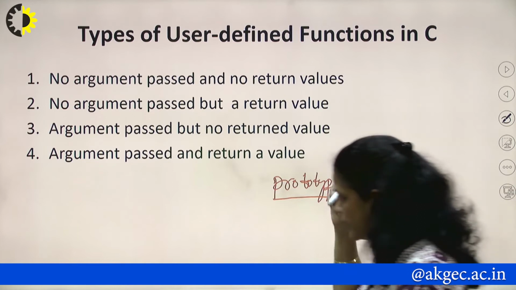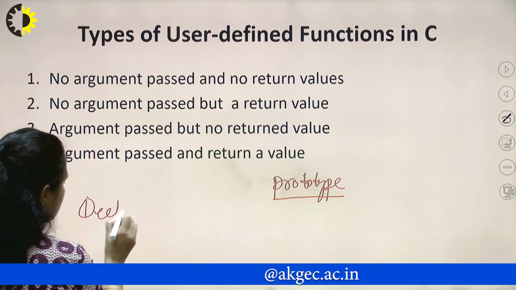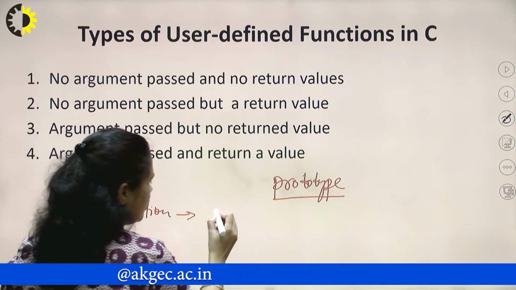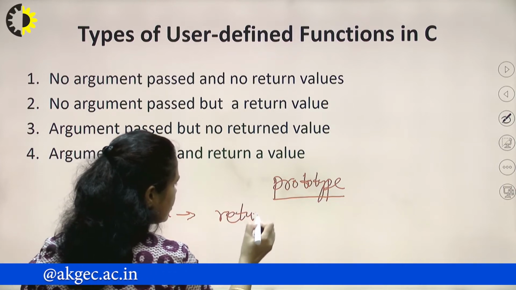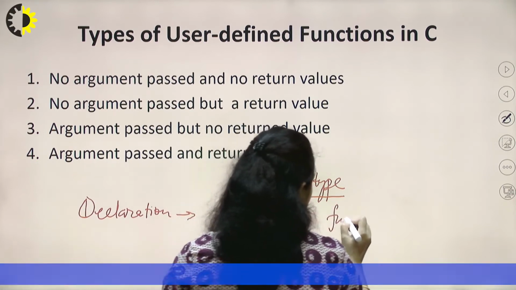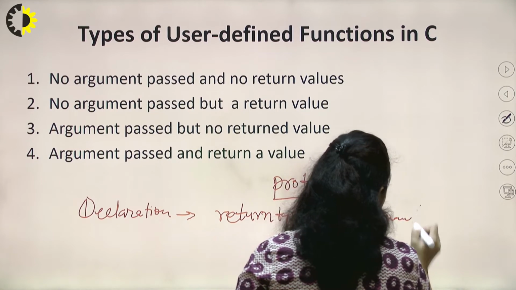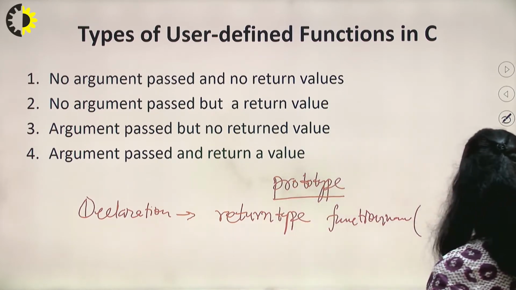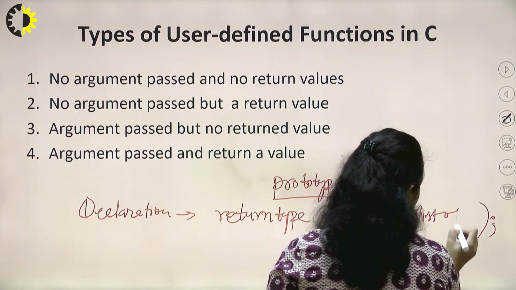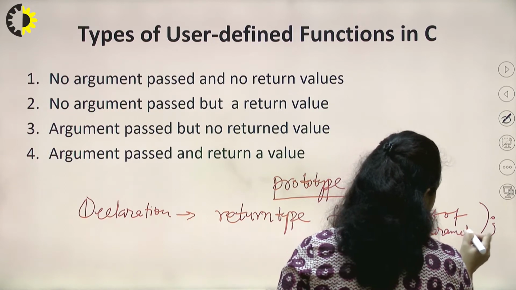So for declaring any function, when we write the declaration, we need to write the return type, the function name, and in parentheses the list of parameters.